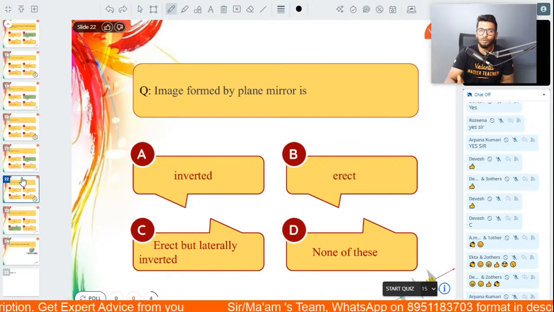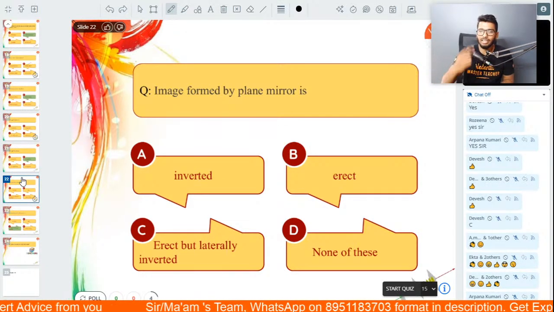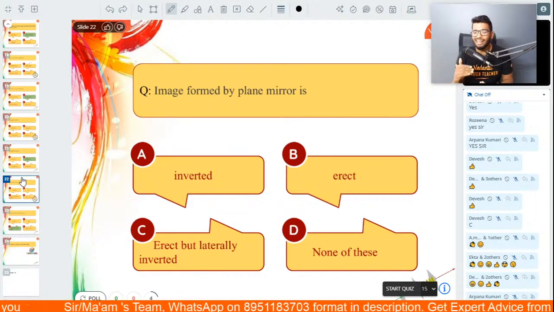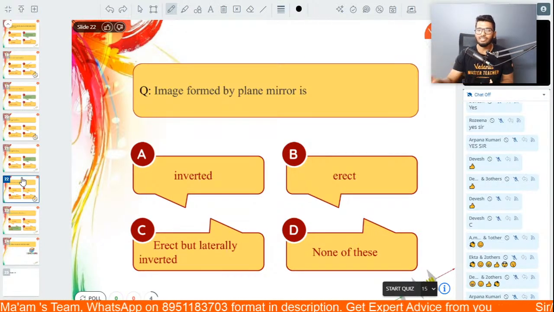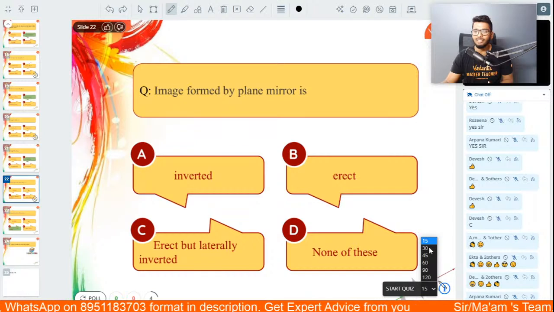Try your very best. The question is, image formed by a plane mirror is inverted, erect, but laterally inverted, or none of these. I'll start the quiz in 30 seconds.